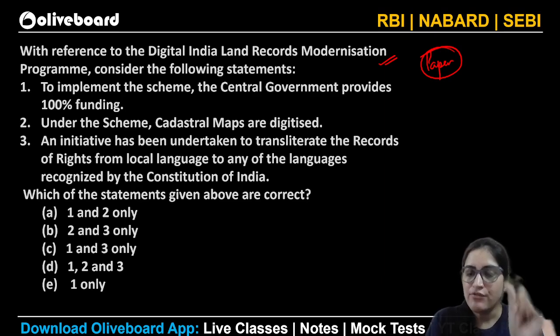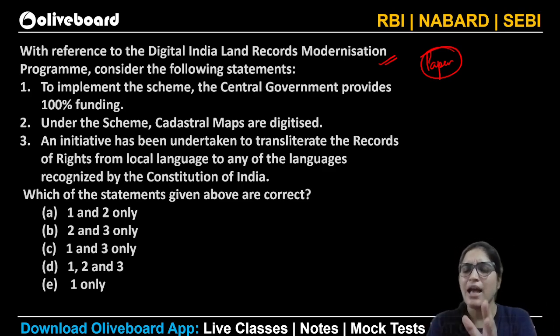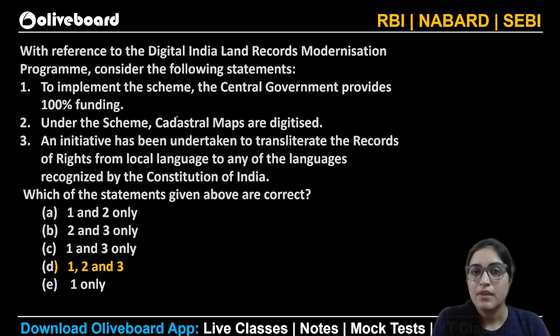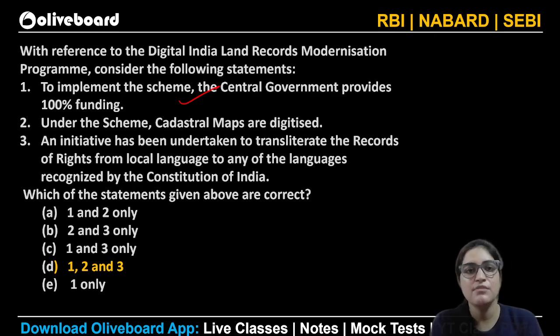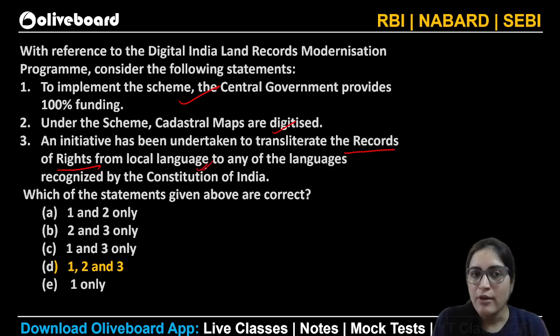But if the same land record is digitized, if it's there in the computer, I can straight away use any app. Maybe I can integrate it with the Bhashini app and translate it to any other language, maybe English, maybe Hindi. That's what the Digital India Land Records Modernization is looking forward to. They want to create a system wherein everything is digitized. First, 100% funding is given by the central government. They want to digitize the cadastral map. They also want to create a system wherein the record of rights will be converted from the local language to any other language recognized by the Constitution of India.